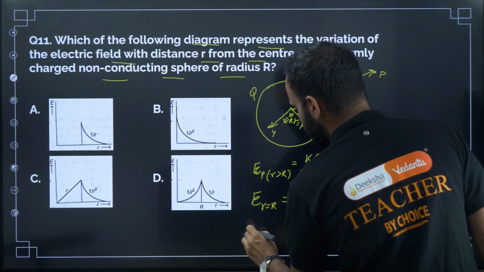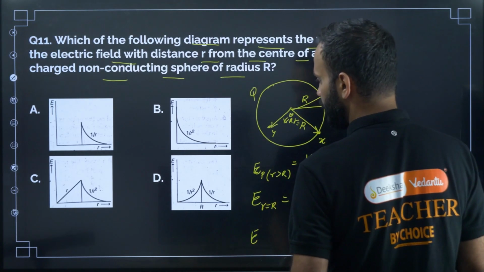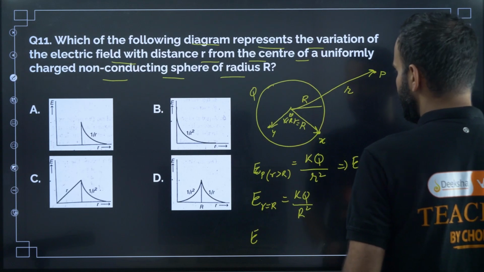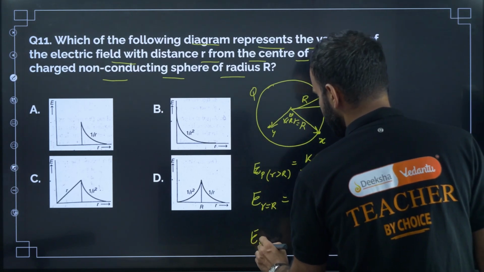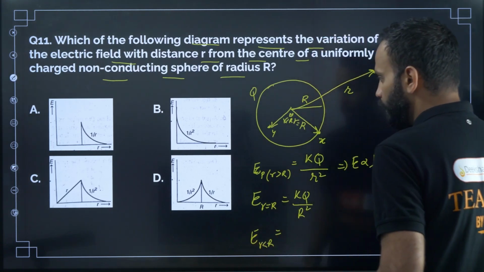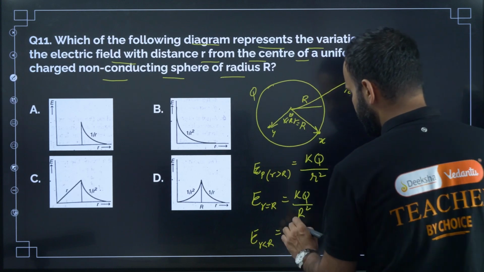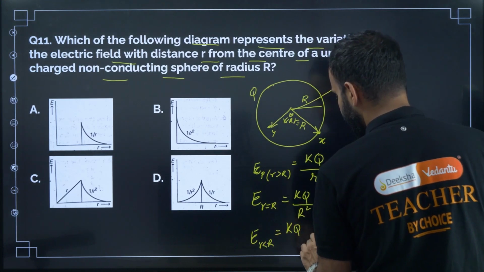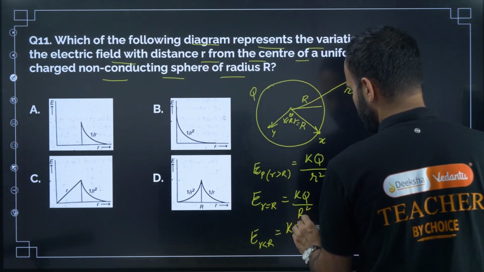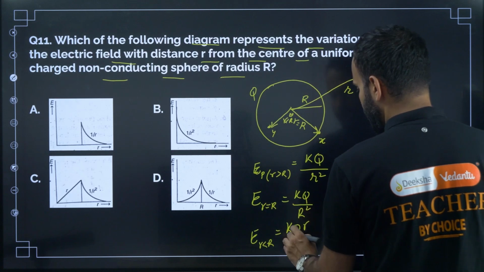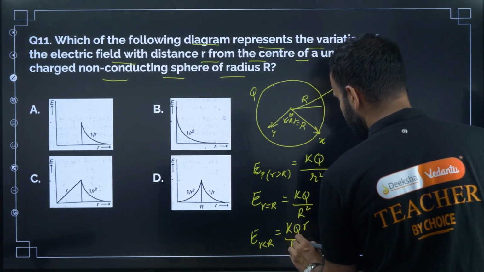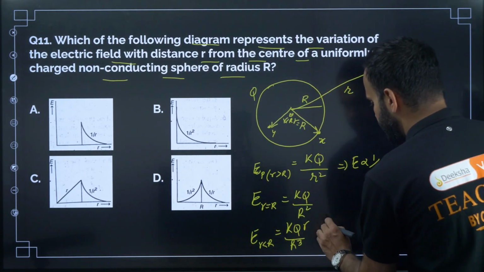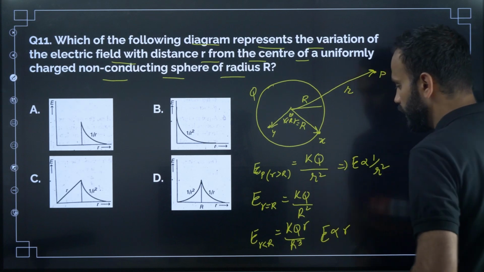Now inside the non-conducting sphere, what is the electric field? The electric field will be KQ into r divided by R cube. Here the electric field is directly proportional to r.